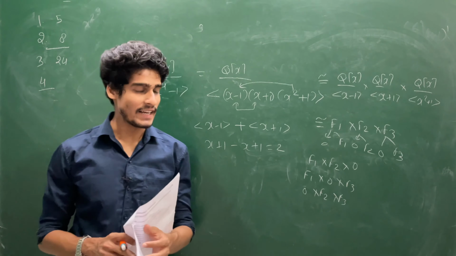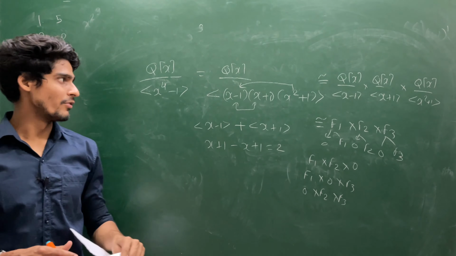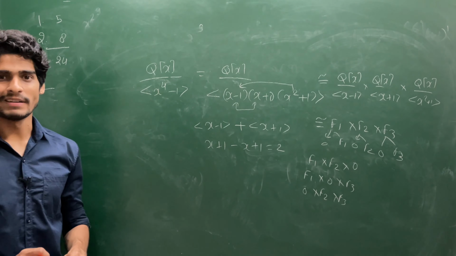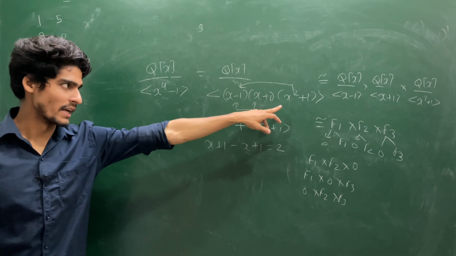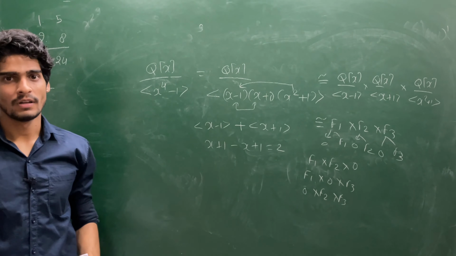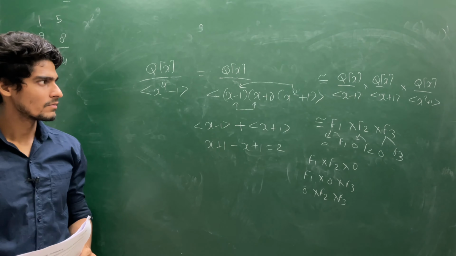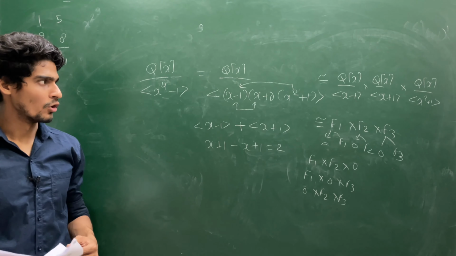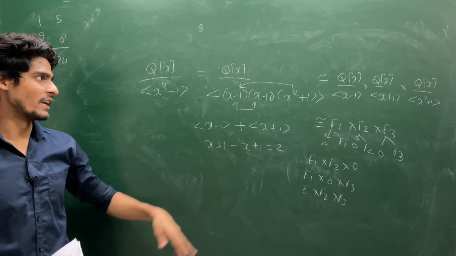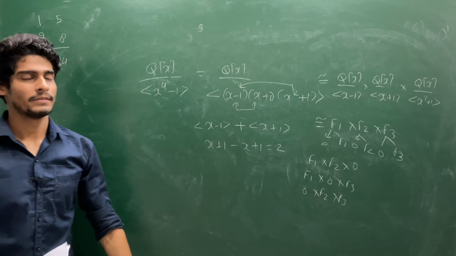I hope you understand each and every problem, and still if you have any doubt you can ask in the comment section. And do try this exercise: this x square plus 1 and x plus 1, how to prove that they are co-maximal, or that they contain some unit element.